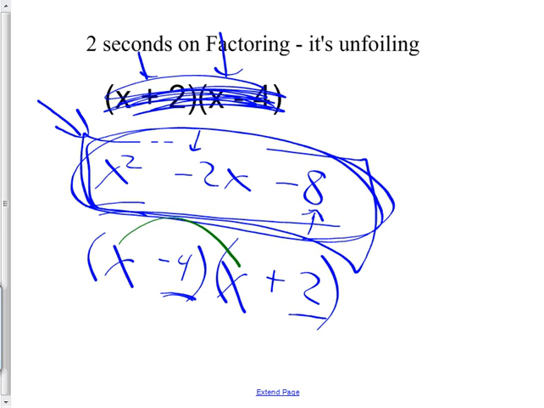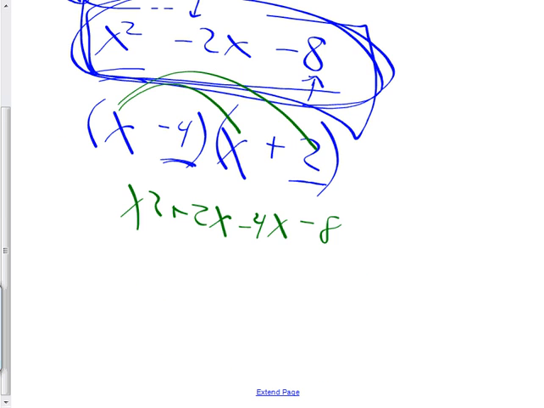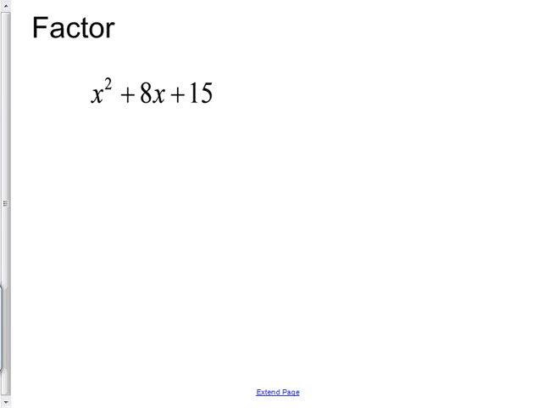That's the cool thing about factoring, you can always check it. I do my first, x squared, my outside, 2x, my inside, minus 4x, and my last, minus 8, and I see if it really worked. X squared minus 2x minus 8. That's what I had in the first place. It worked. So it checked out. Do you get how when you factor it, you can check it like that? That's really key.